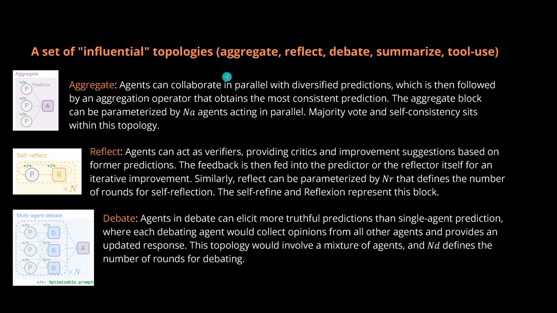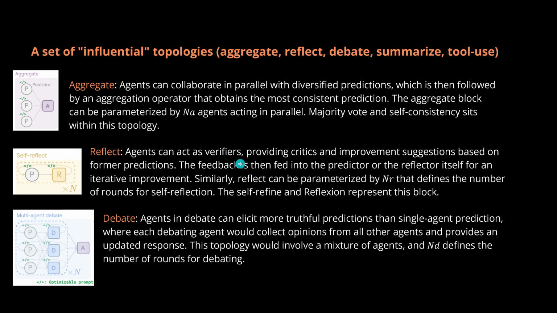So just to summarize, if you want to see this more in a written down form, this is for you here. So we have a set of influential topologies that Google works with. Aggregate: agents collaborate in parallel with diversified predictions, which is then followed by an aggregator operator that obtains the most consistent prediction. And the aggregate block can be parameterized by n times an agent acting in parallel. You have either a majority vote or self-consistency, and it sits with this topology.